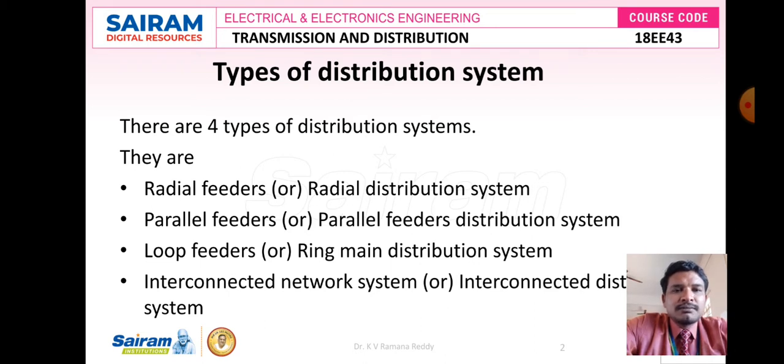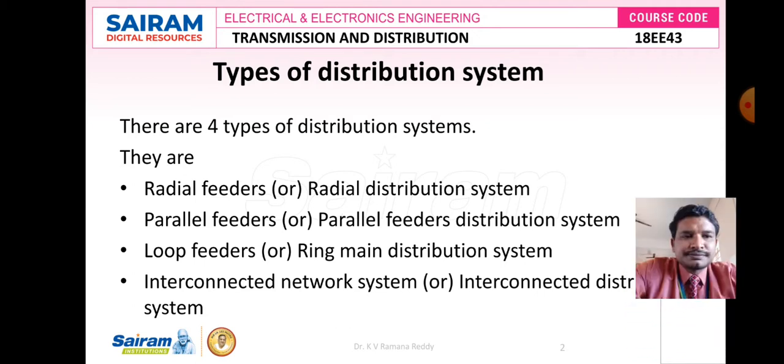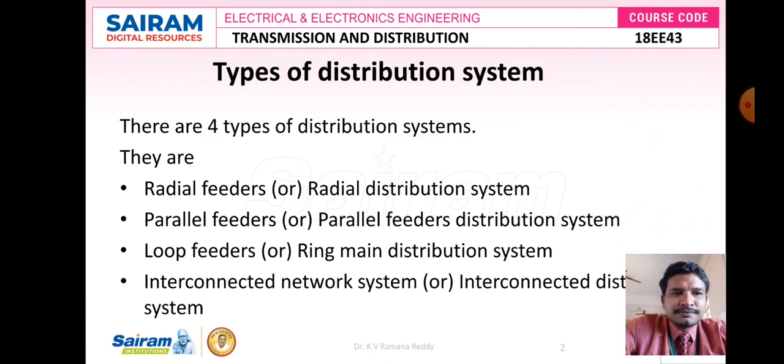There are mainly 4 types of distribution systems. They are radial feeders, also called the radial distribution system; second, parallel feeders, also called the parallel feeders distribution system; third, loop feeders, also called the ring main distribution system; and the fourth type is the interconnected network system or interconnected distribution system.